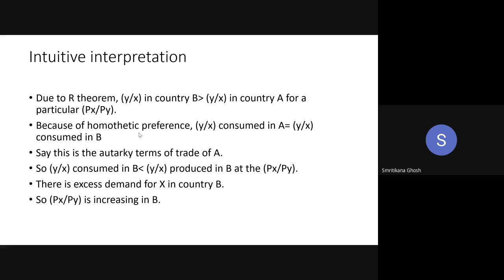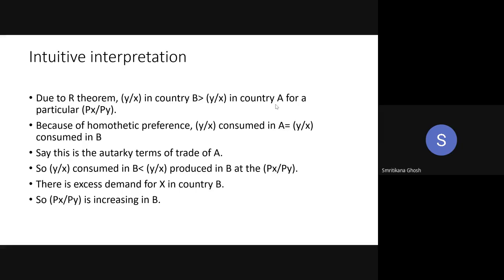Look, the first line shows that production is different. Y by X in country B is greater than Y by X in country A. So there is a difference in production, but that production difference is not because of the technological difference. That production difference is not because of the difference of ALX, ALY and all this. So we are just eliminating Ricardian theory as well.